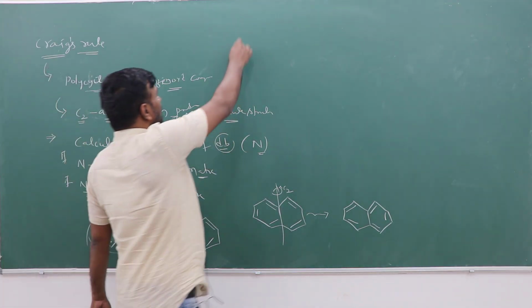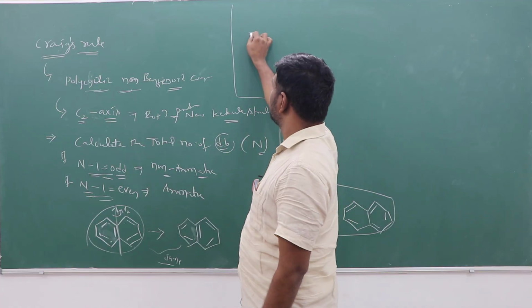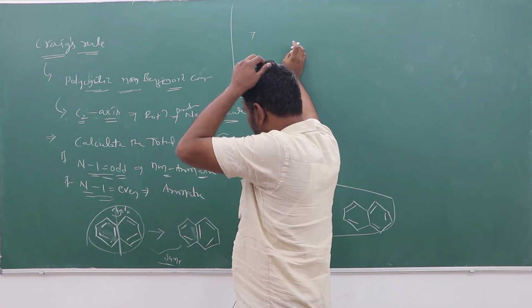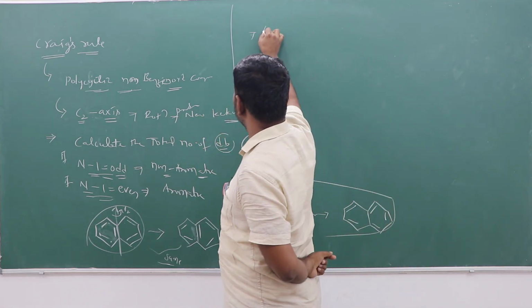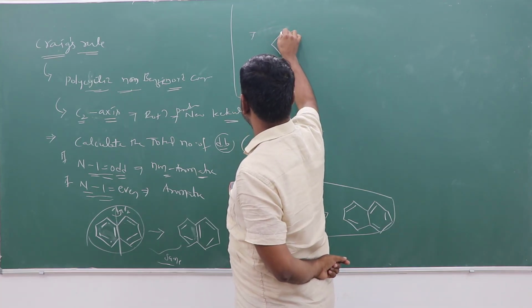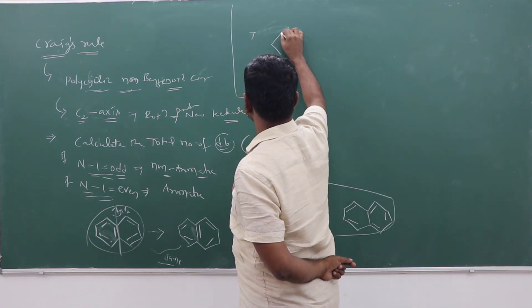According to Craig's rule, you can take the compound azulene. What happens in azulene? It has one 5-membered ring and one 7-membered ring.